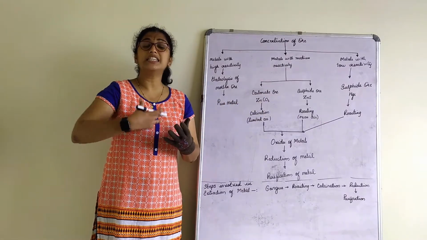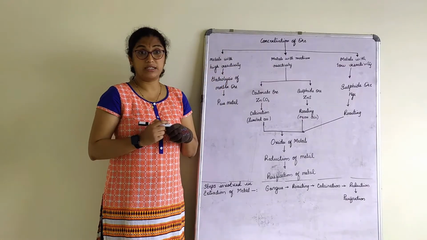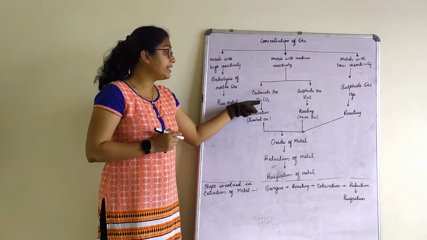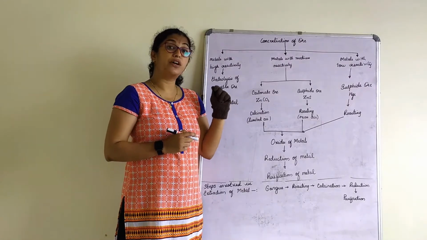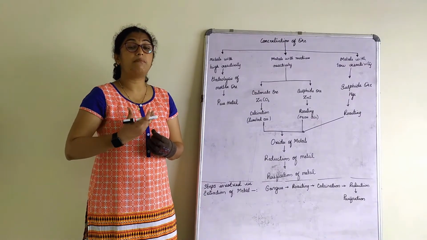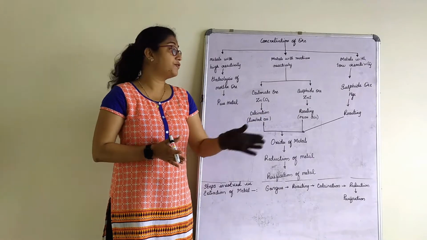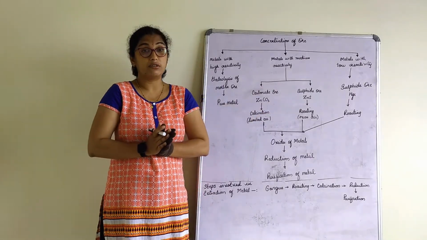But the methods are different for the next process, right? So when zinc is in the form of a carbonate ore, it undergoes a method of calcination, and if it is found in the form of a sulfide ore, it undergoes roasting.